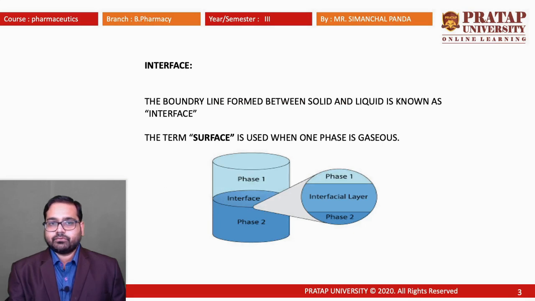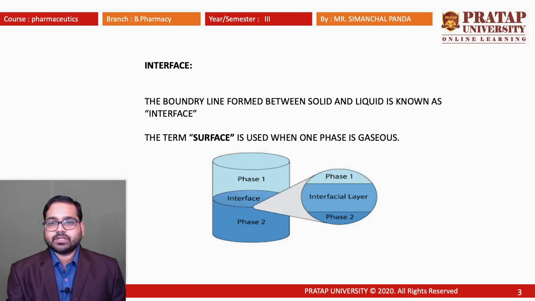Before we start the class, we have to know about some terms. The first one is known as interface. The boundary line between the two phases is known as interface. The term surface is used when one phase is gaseous.